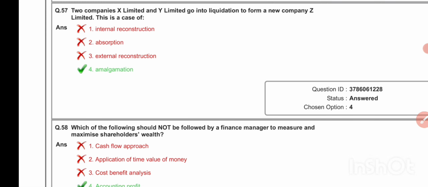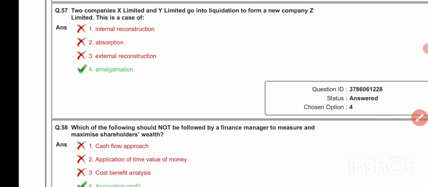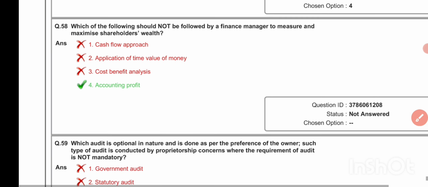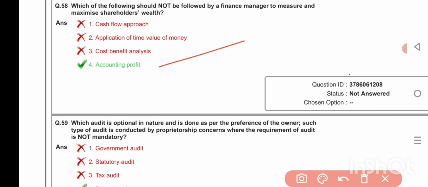Two companies, X Limited and Y Limited, go into liquidation to form a new company, Z Limited. This is a case of amalgamation. Which of the following should not be followed by a finance manager to measure and maximize shareholder wealth? Accounting profit.